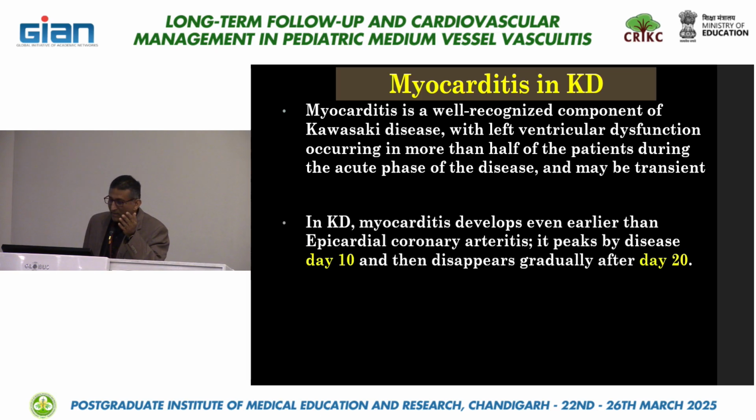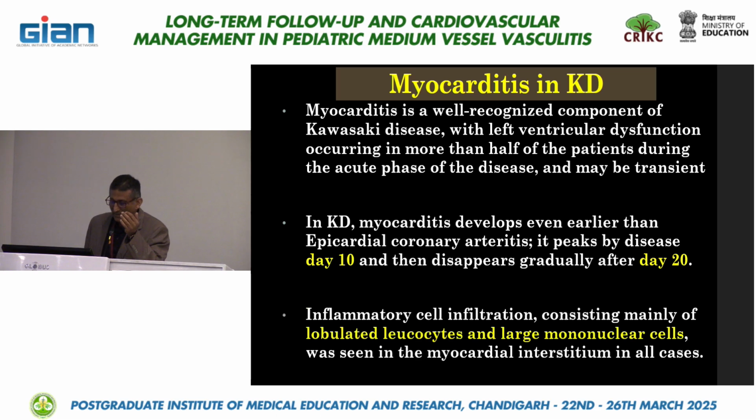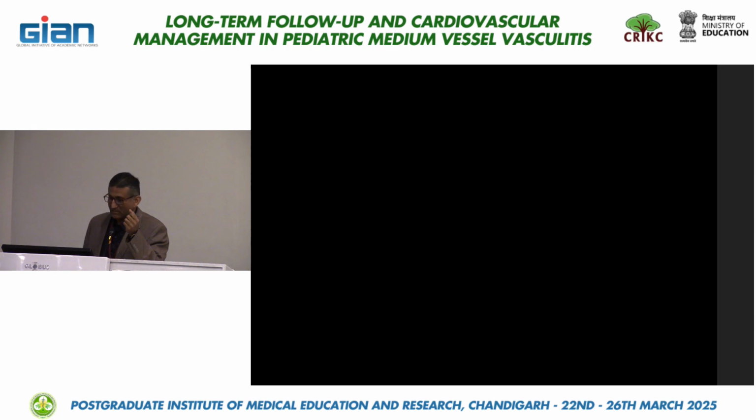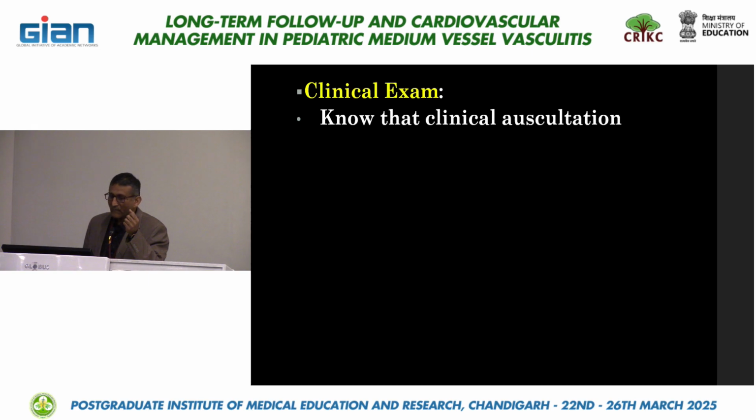So in KD, myocarditis develops even earlier than the epicardial coronary arteritis. It peaks around day 10 and then disappears gradually after day 20. Inflammatory cell infiltration consisting mainly of lobulated leukocytes and large mononuclear cells was seen in the myocardial interstitium in all cases. So clinical exam is also a very important thing.